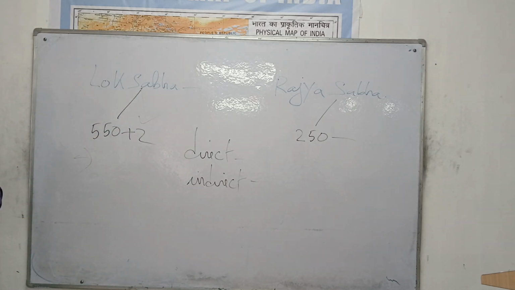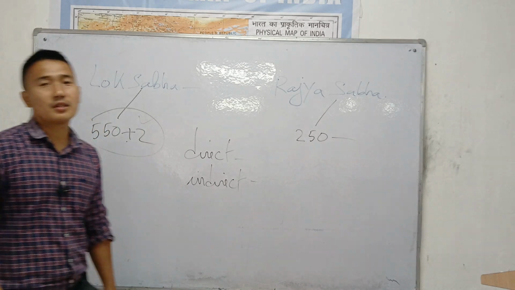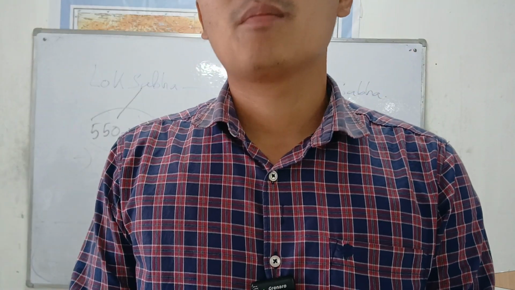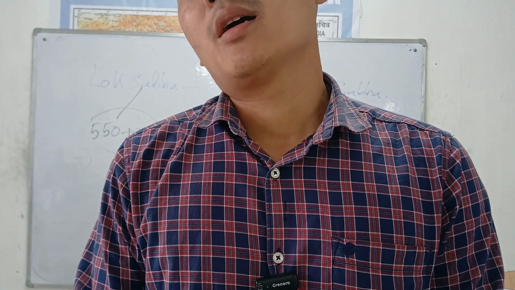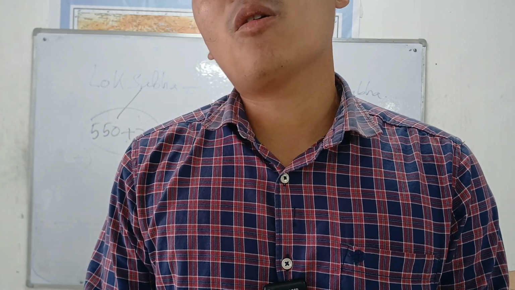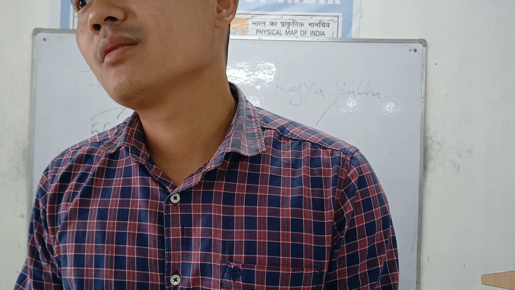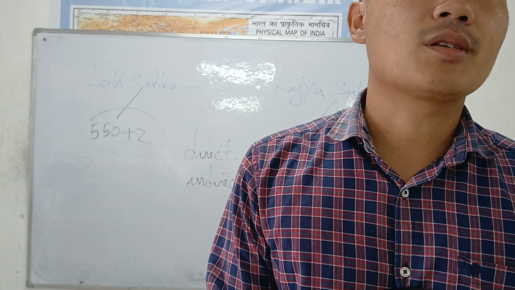552 members. Till 2020, Lok Sabha consisted of 552 members. But now it is only 550. This is too important. Till 2020, Lok Sabha consisted of a maximum of 552 members. But now, only 550 members.